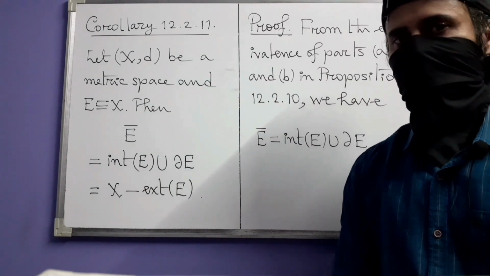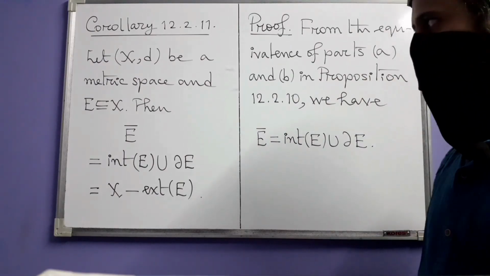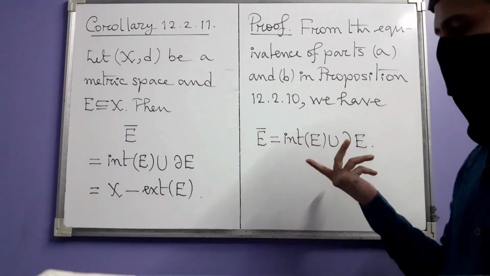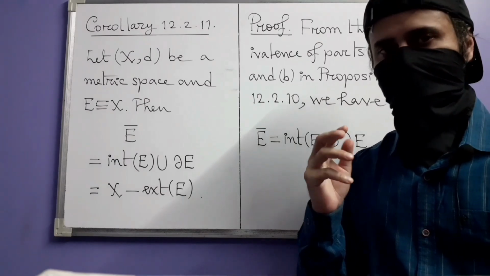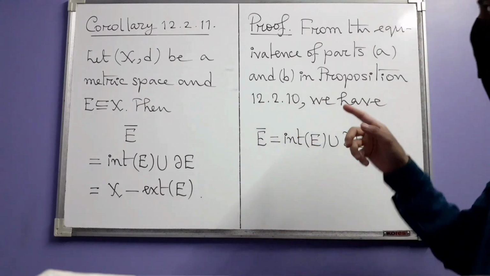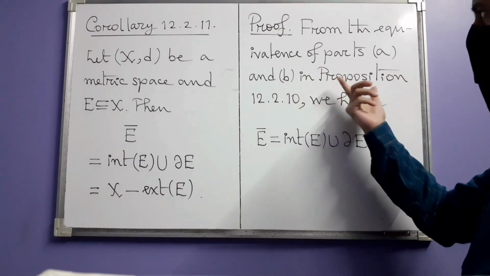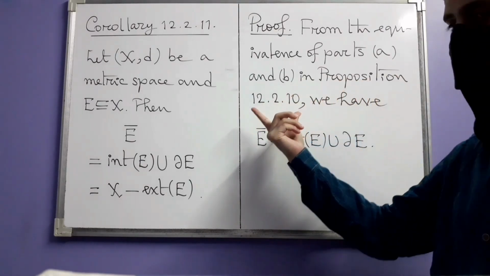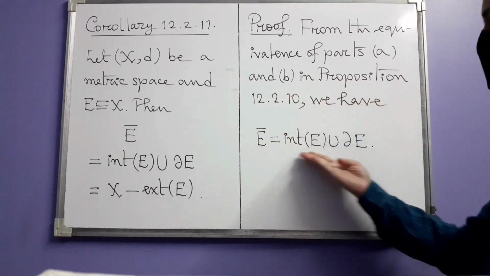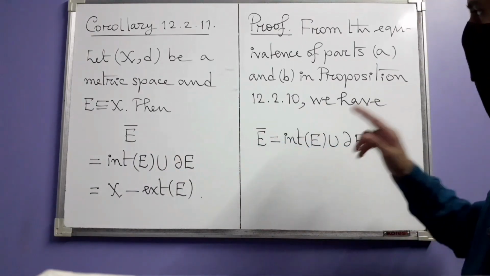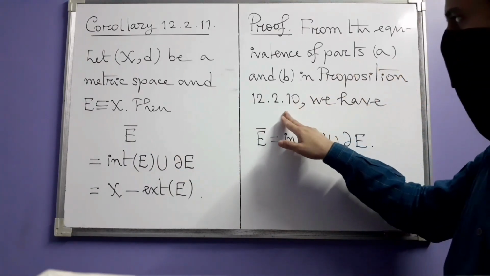Because the proof is not available in the text, we have to see the proof. Actually this part we have already seen in the previous video. From the equivalence of parts A and B of proposition 12.10, we get the first equality. What was part A of this proposition?